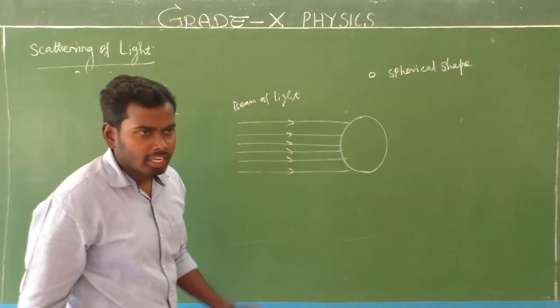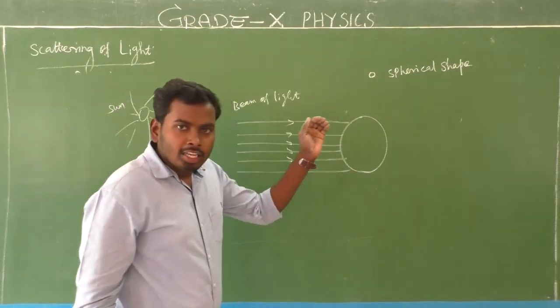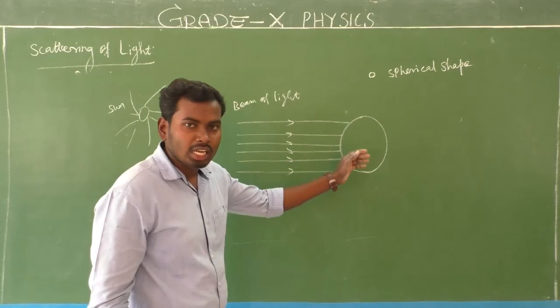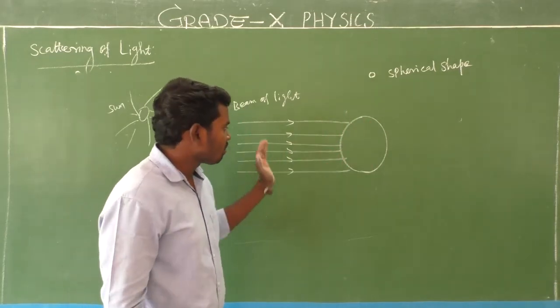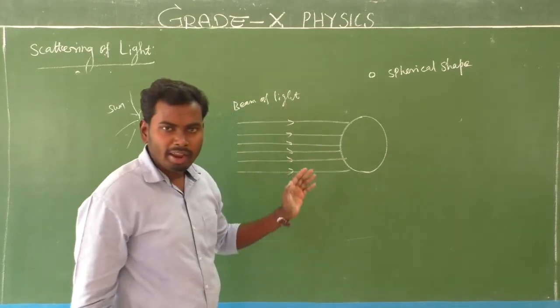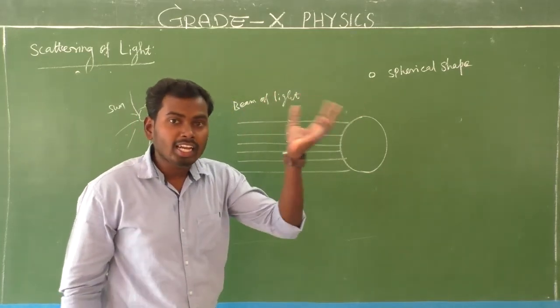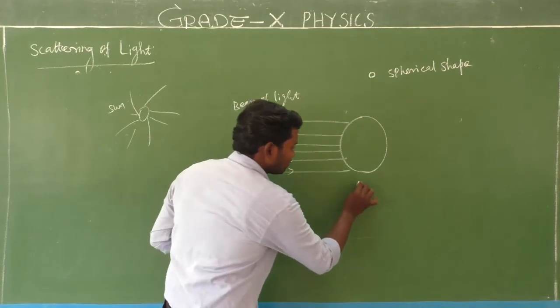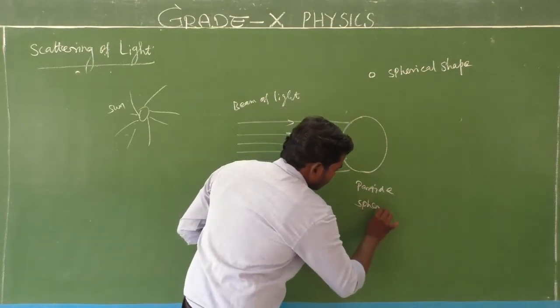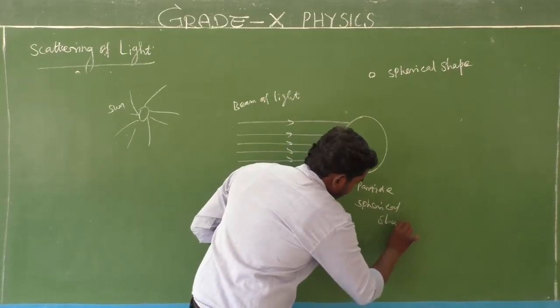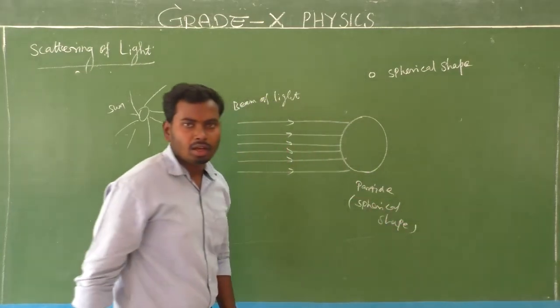Consider a beam of light which falls on the spherical shape of a particle. This is a particle, this is a particle. Spherical shape of a particle.